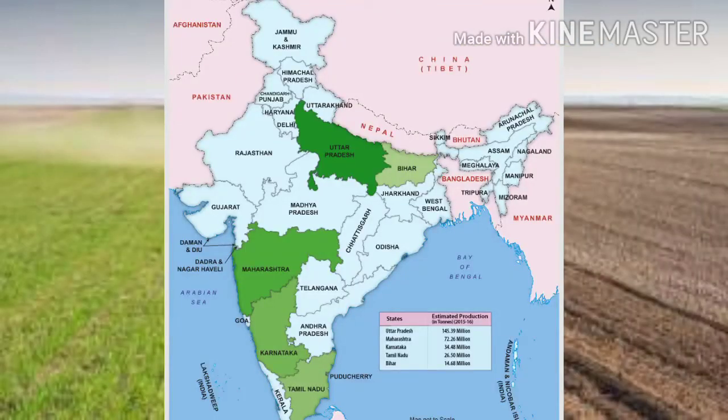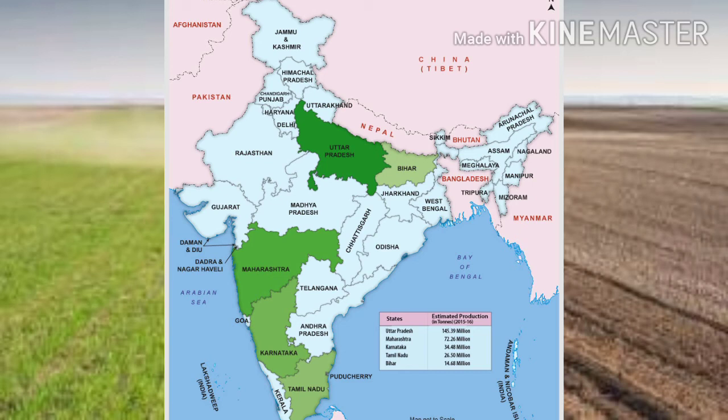In India, it is grown nearly in all the states, but the leading sugarcane producing state is Uttar Pradesh, and Punjab, Bihar, Uttarakhand, Maharashtra, Andhra Pradesh, Telangana, Haryana, Karnataka, and Tamil Nadu are other states which are cultivating sugarcane. Basically, the cultivation of sugarcane is higher in North India than in the south states of India.